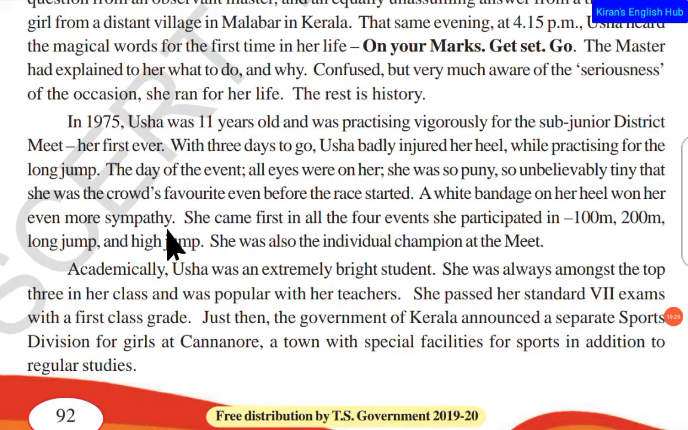Usually we see in the movies, if anybody gets hurt, okay, fine, but if anybody is still injured and still starts playing, we give more sympathy to that person, right? Usually heroes are like that. So here this P.T. Usha had become the hero of that race. She came first in all the 4 events she participated in: 100, 200, long jump and high jump.